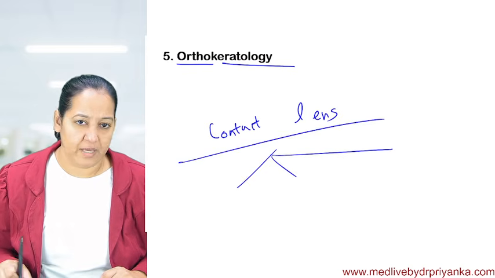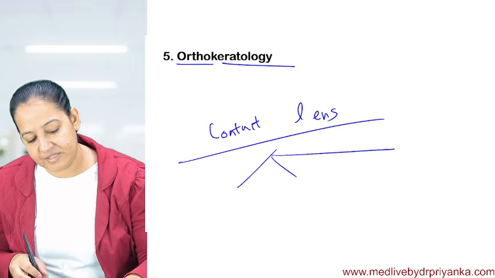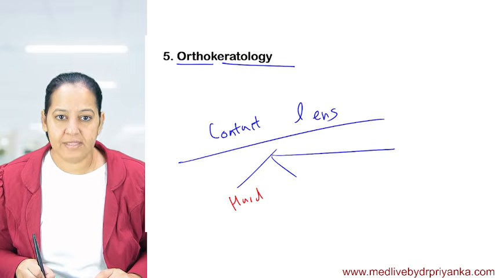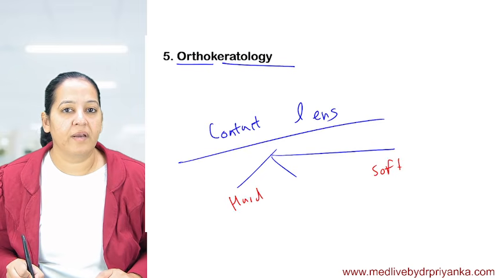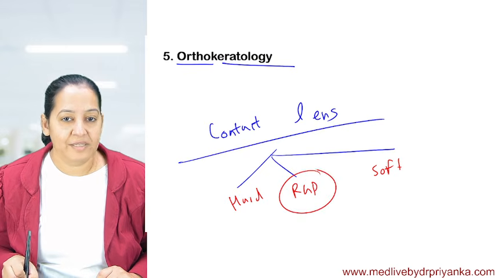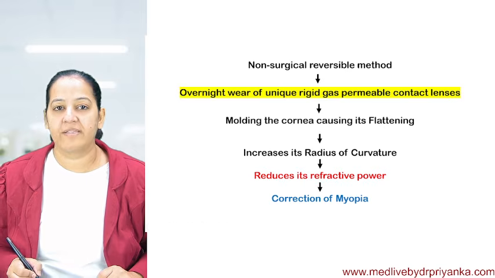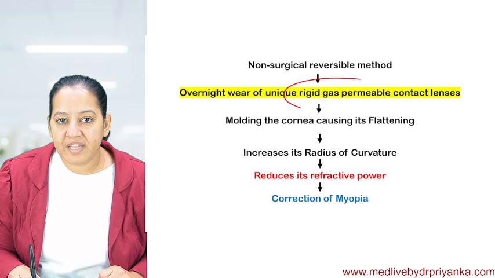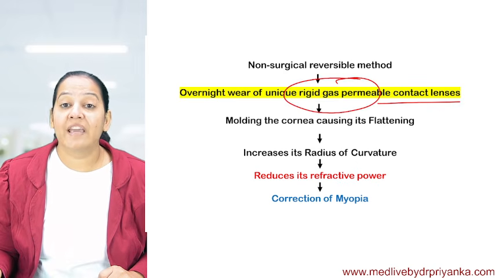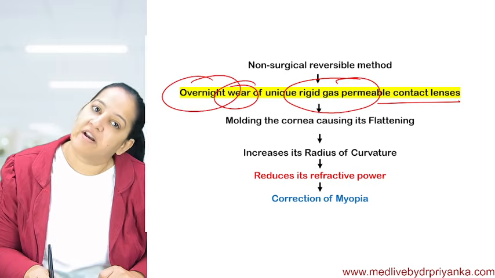Yesterday I taught you the types of contact lens. Who will tell me the types of contact lens? There is hard contact lens. There is soft contact lens. What is the third one? Rigid gas permeable. So it is a type of rigid gas permeable contact lens. So a rigid gas permeable contact lens is given to the patient to wear overnight, the complete night.